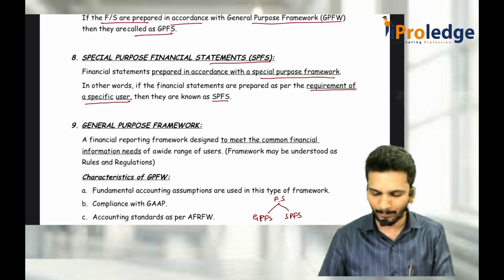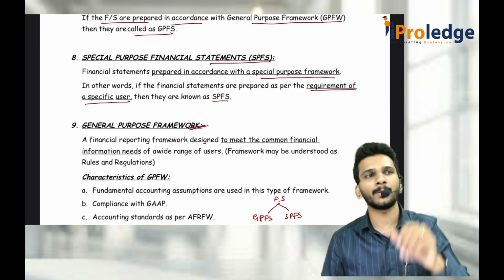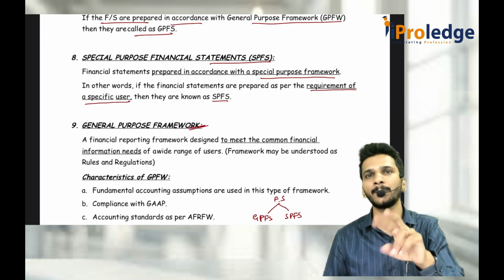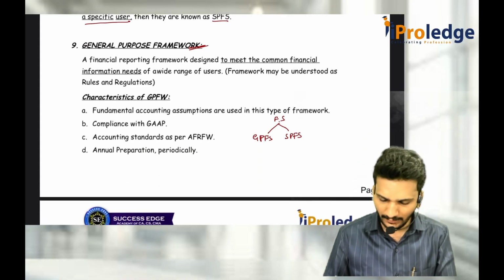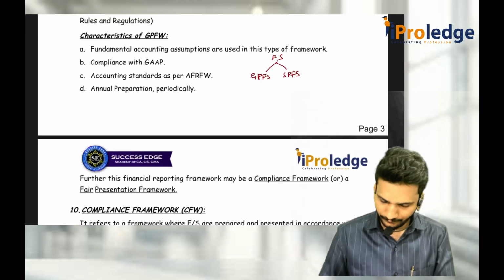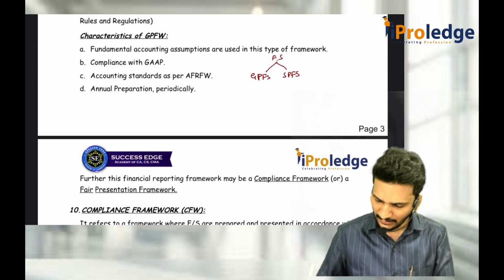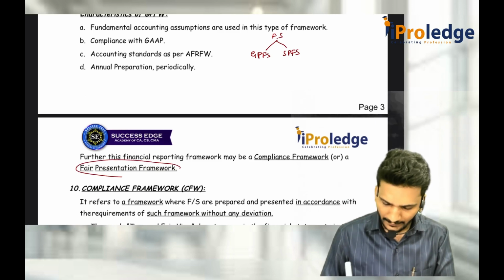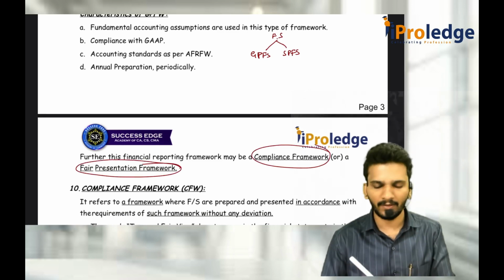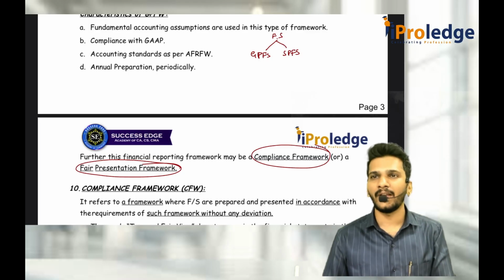But when it comes to general purpose frameworks, how many are there? There are two types of general purpose framework. One framework is the fair presentation framework. The second framework is the compliance framework. Sir, what is this fair presentation framework and what is this compliance framework?